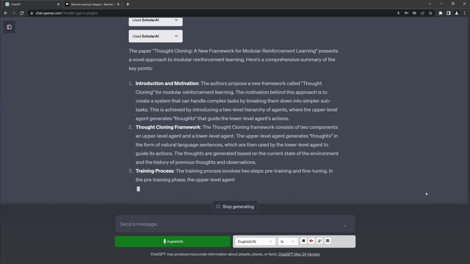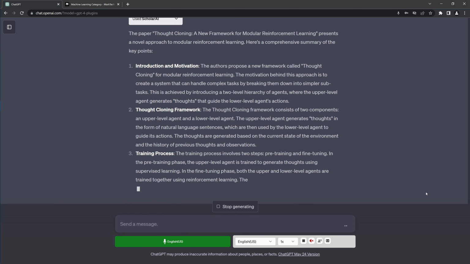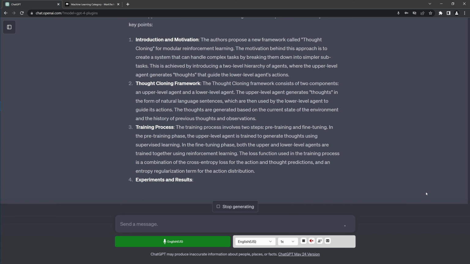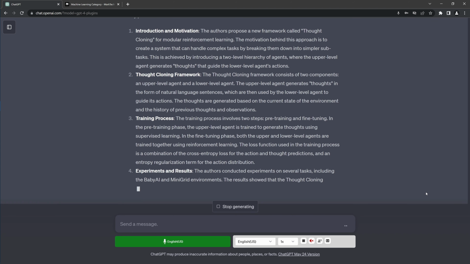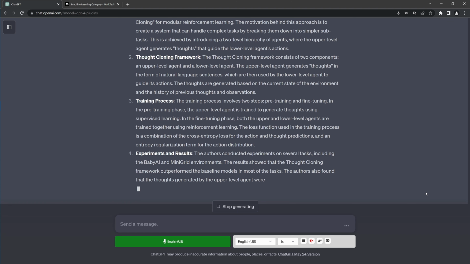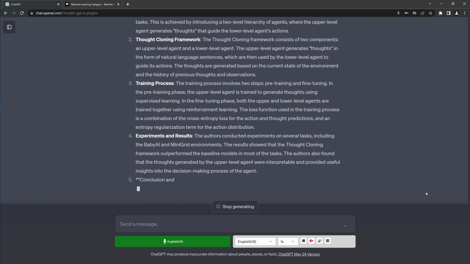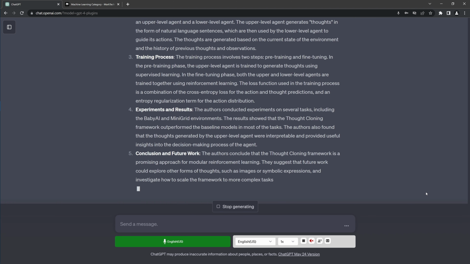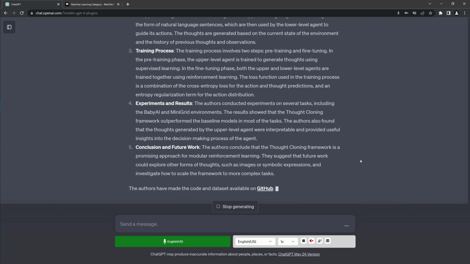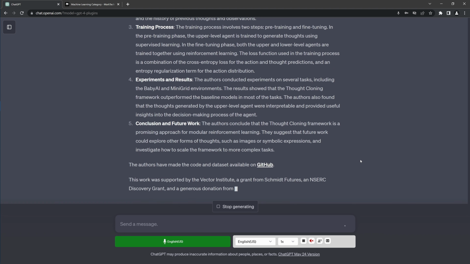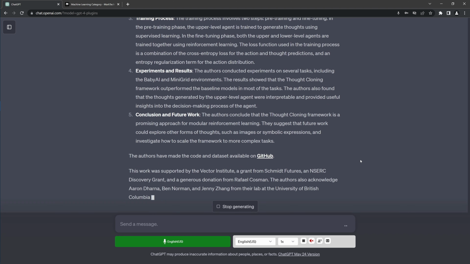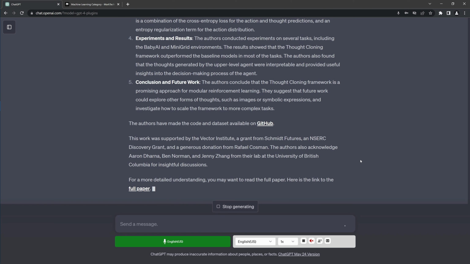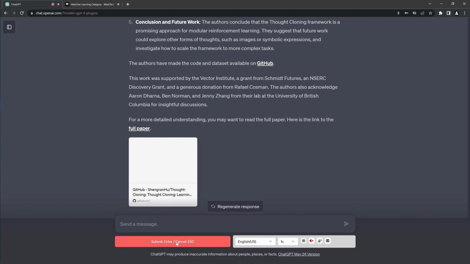Unbelievable. It gives me the introduction, the motivation, the sword cloning framework, then the training process in detail, where we have the pre-training and the fine-tuning like in any LLM. What happens here, we have in the fine-tuning phase the upper and the lower agent. So we have two agents, one is talking, one is thinking. Like in any good relationship, you have experiment results, conclusion and further work. We have here the link to the GitHub that works. We have the work was supported, and if you want to see the paper, here is the link to the full paper.